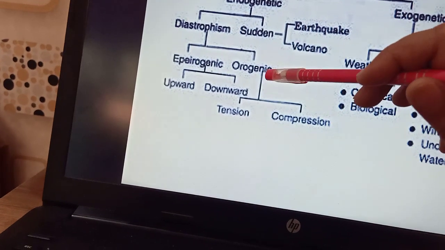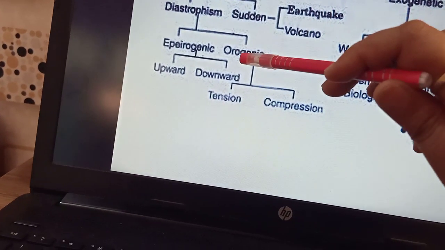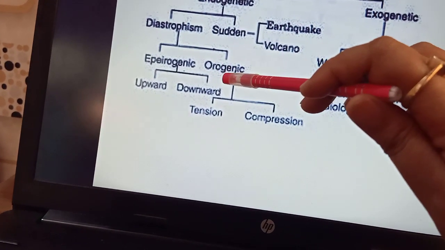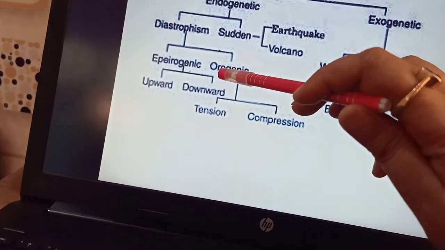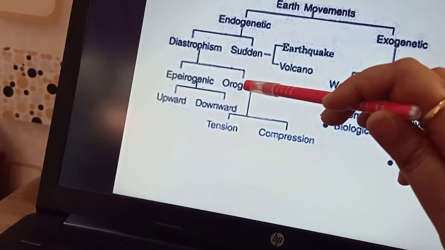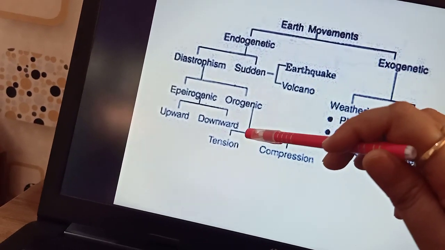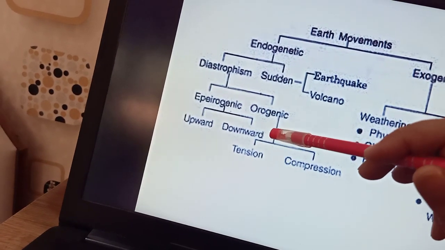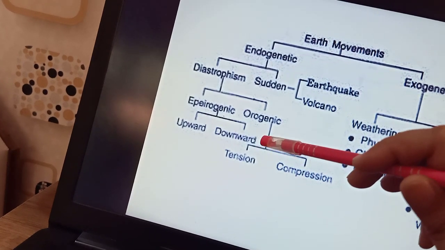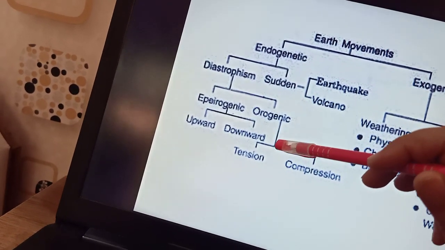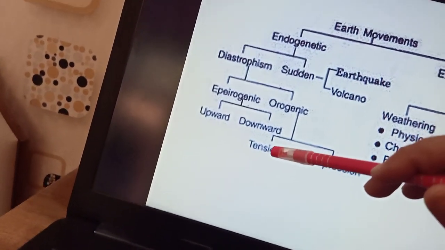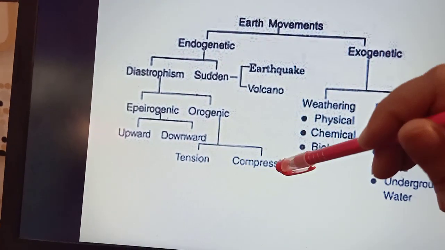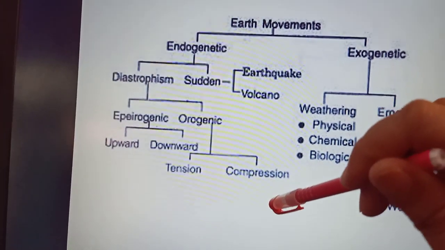Next we have the orogenic forces. The word oros comes from the Greek word mountain, and genic means genesis or birth of. So children, the orogenic forces are also referred to as the mountain building forces, and these forces act in the horizontal direction. So they disturb the horizontal arrangement of the rock strata. They are of two types, the tensional forces and the compressional forces.